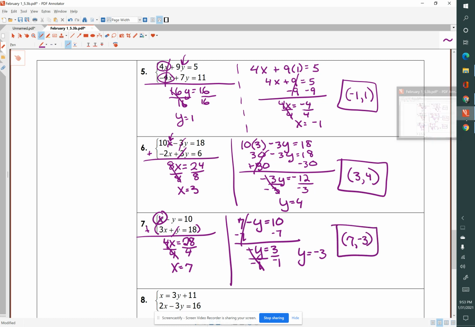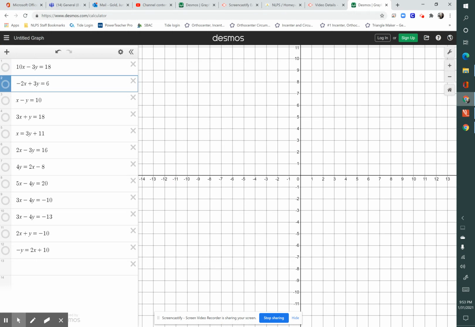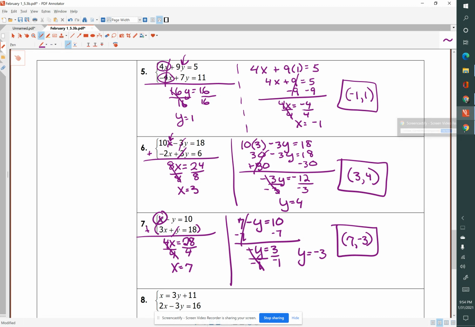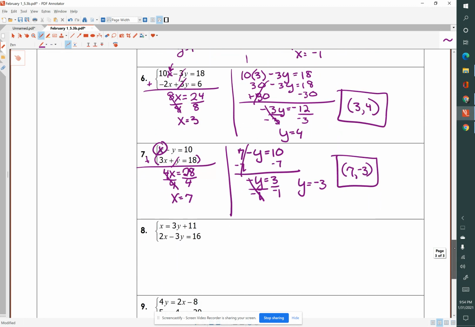And let's take a look at the graph. So x minus y equals 10, 3x plus y equals 18, 7, negative 3, just like we found when we solved the system through elimination. Let's go on to number 8.